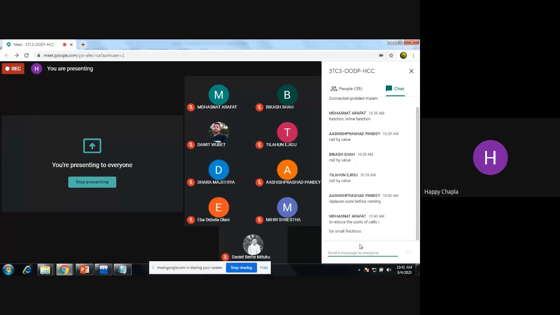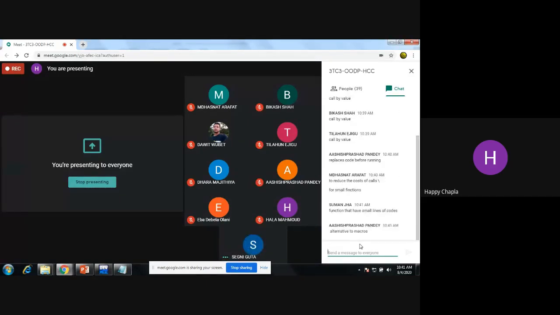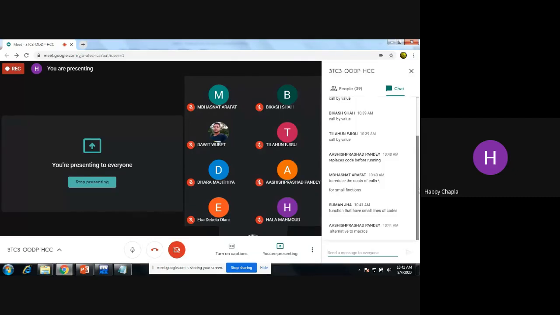And what is overhead? So you can say the overhead is the time which is required for jumping from the function call to that function, then storing it into the stack and then jumping back to that function, right? So this is what you can call the overhead. So we can reduce that function overhead using the inline function. Alternative to macros, yes. Function that has small lines of code, yes. So, okay. In which situation can we not use that inline function?